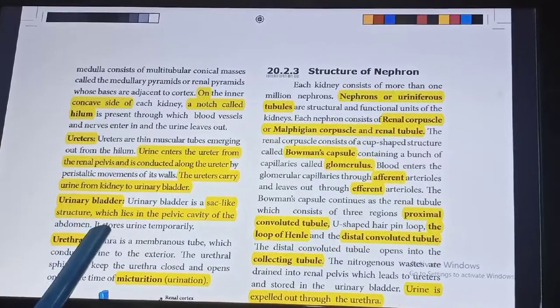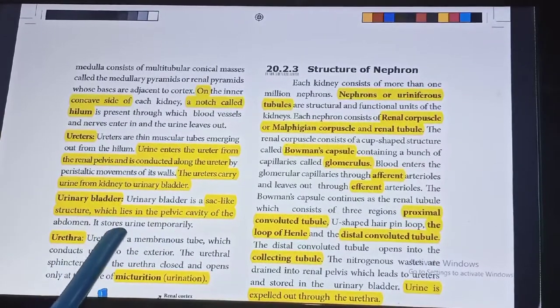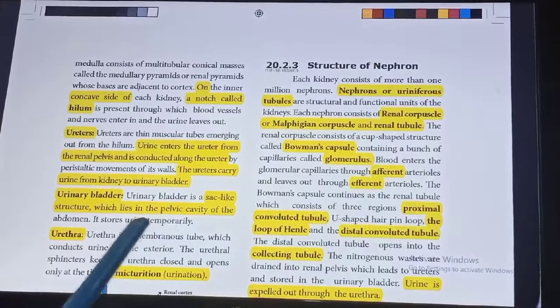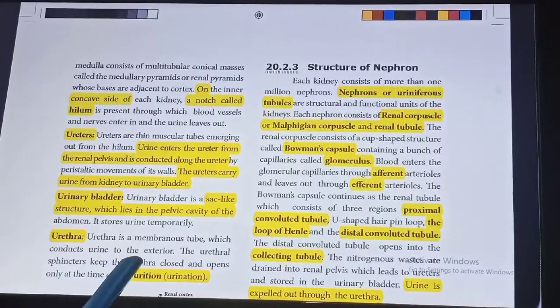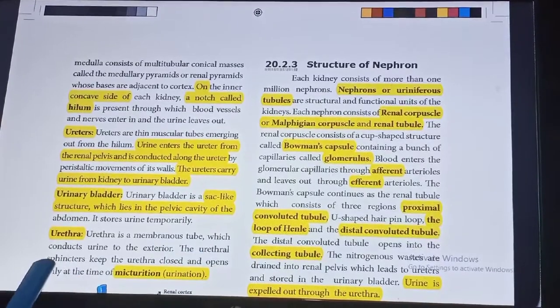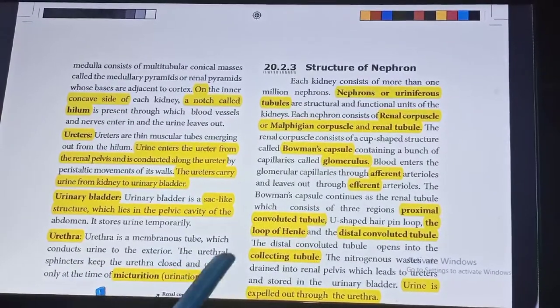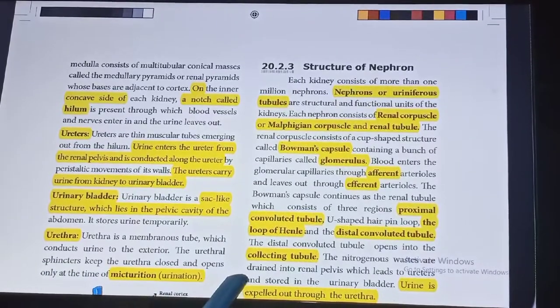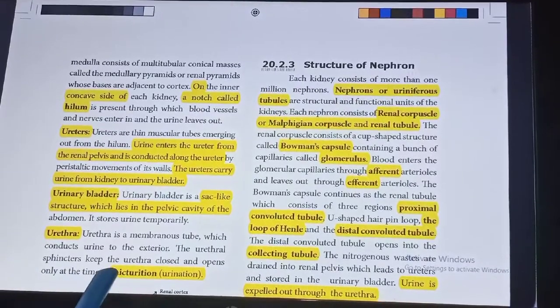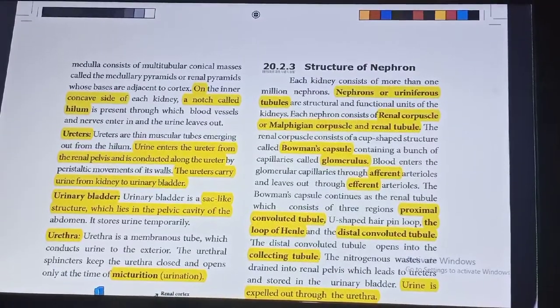The urinary bladder is a sac-like structure which lies in the pelvic cavity of the abdomen. It stores urine temporarily. The urethra is a membranous tube which conducts urine to the exterior. The urethral sphincters keep the urethra closed and open only at the time of micturition, that is, urination.